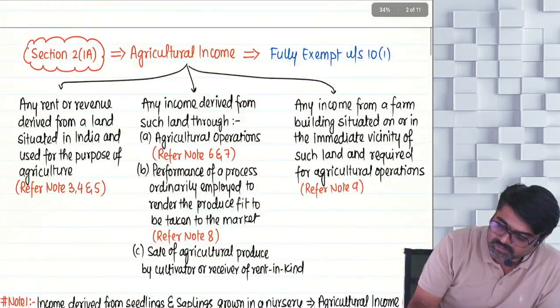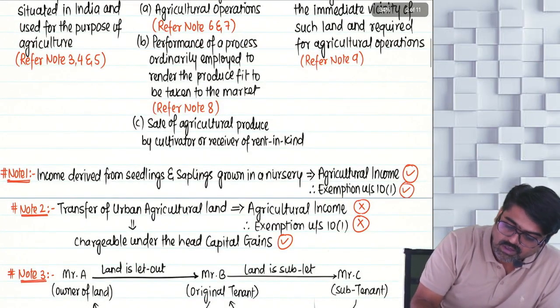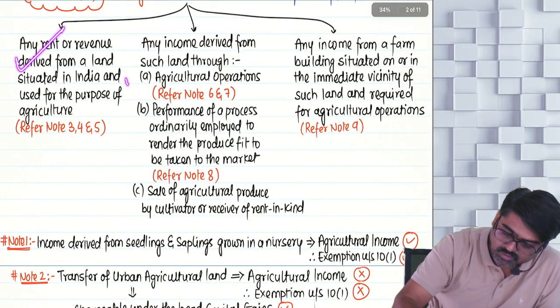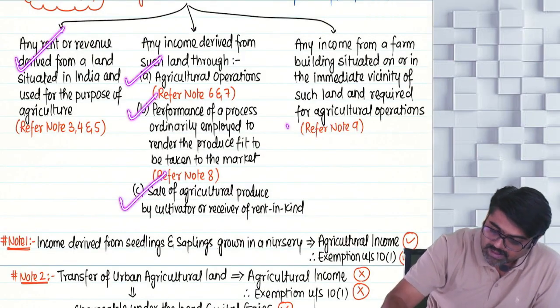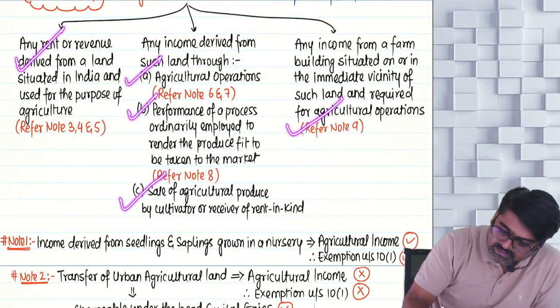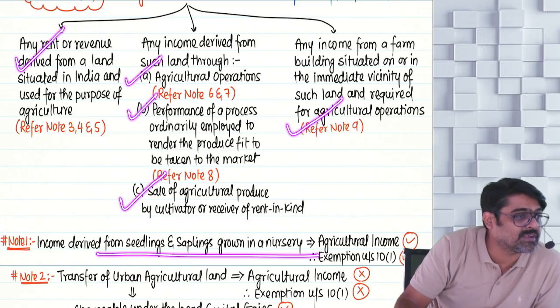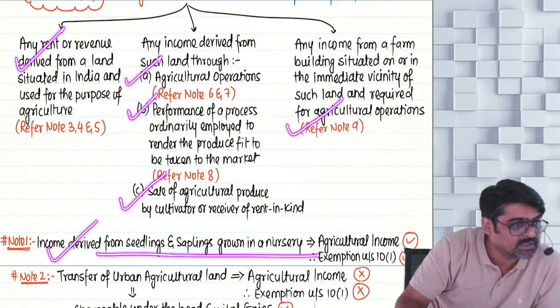So first of all, tell me, did you understand so far? How many incomes? Tell me. How many incomes? 1, 2, 3, 4 and 5. 5 incomes are there. Then this nursery, seedlings and sapling. This is also an agricultural income. 6 and 7th.